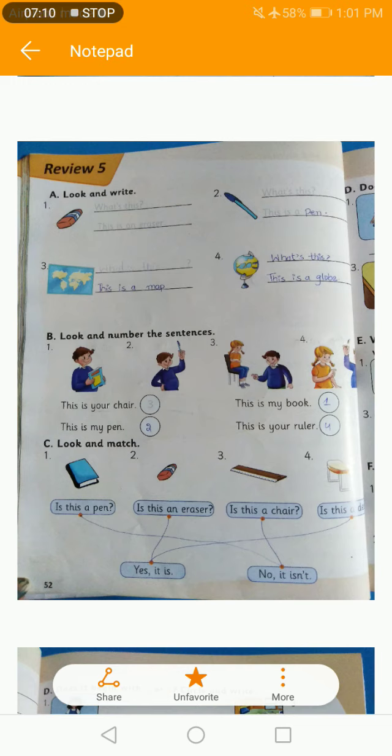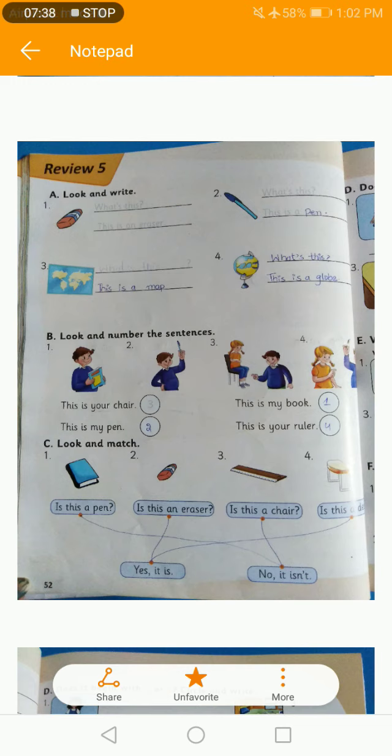Okay, look at this third picture. In the third picture, we have no question and we have no answer. So first you have to make a question, then you have to write the answer. What's this? This is a map. Look at the picture. It's the picture of a map. So you have to write, this is a map.